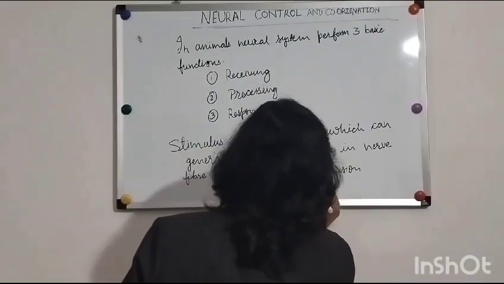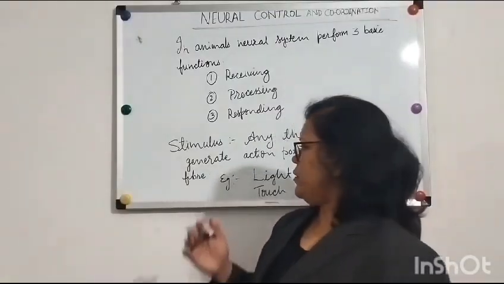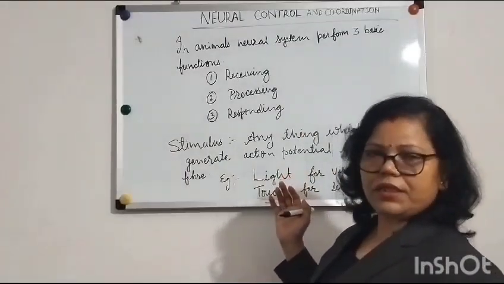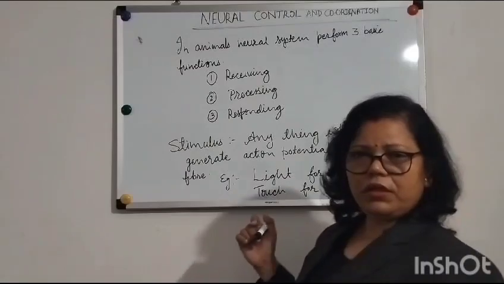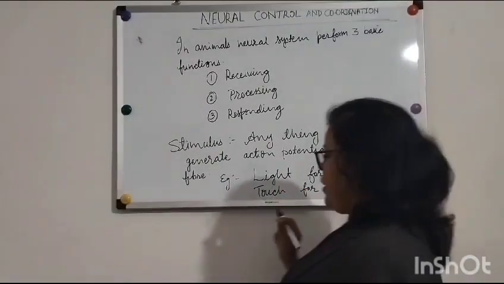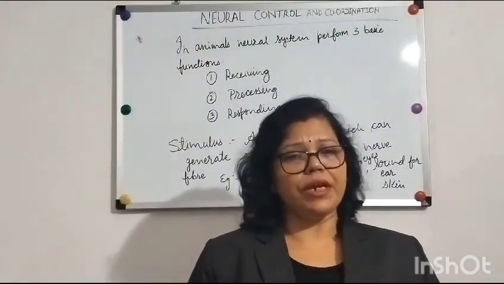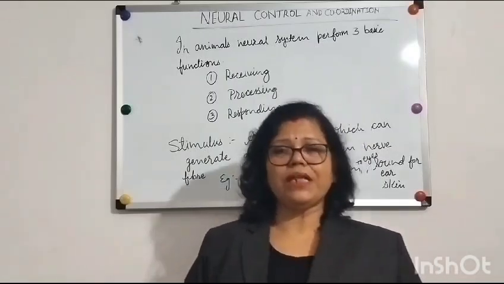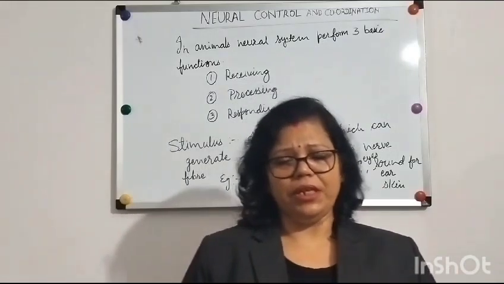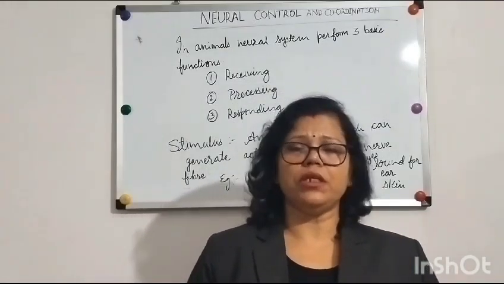For example, light for the eyes gives vision, so here light is a stimulus. Sound for the ear, touch for sensation on the skin. Now, are all stimuli able to generate the action potential? No, it is only the minimum strength which can generate the action potential. That minimum strength of a stimulus is called the threshold stimulus.